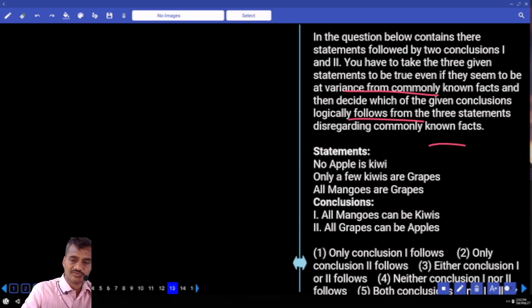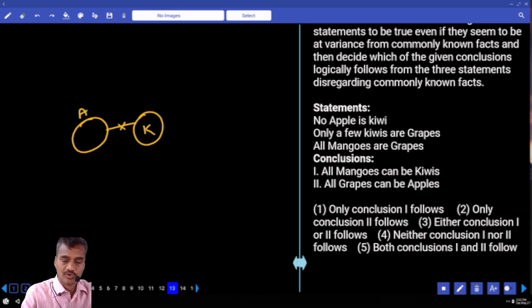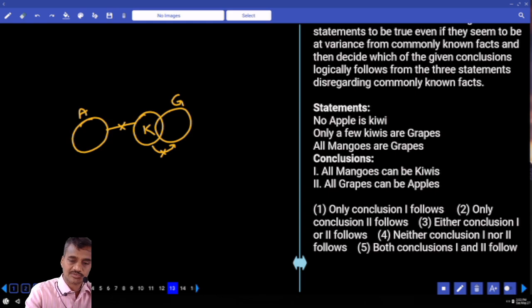And next one, the 13th one. Now no apple is kiwi. No intersection between apple and kiwi. Apple and kiwi, no intersection between these two. And only a few kiwis are grapes. Only some kiwis are grapes, but not all. And all mangoes are grapes. This entire mango is a part of this grape.